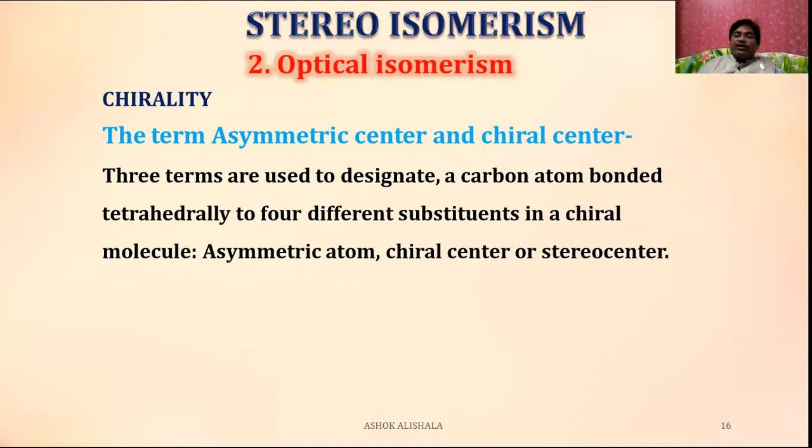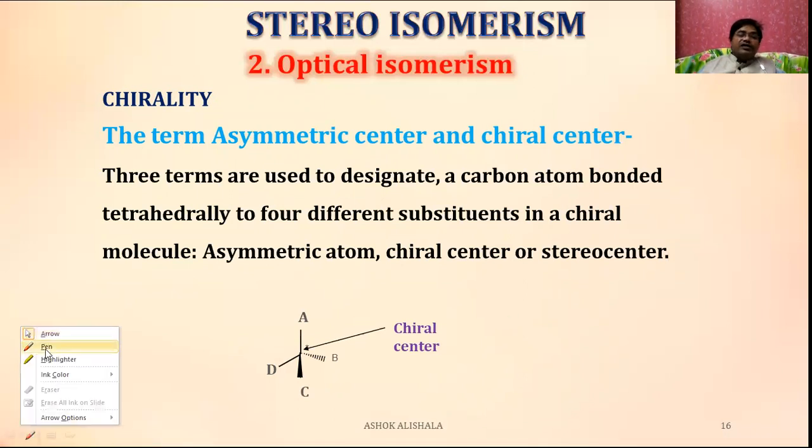Let us see what these are. Now let us see this one. See, this is a chiral center. Why is it a chiral center? Because you can see this is a central carbon atom. This carbon is bonded to four different groups, A, B, C, D. It is not possible to bisect it into two equal halves. That's why this center is called a chiral center.